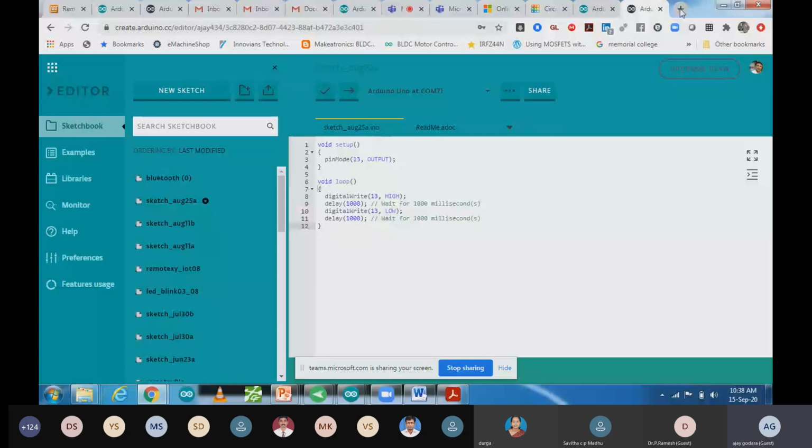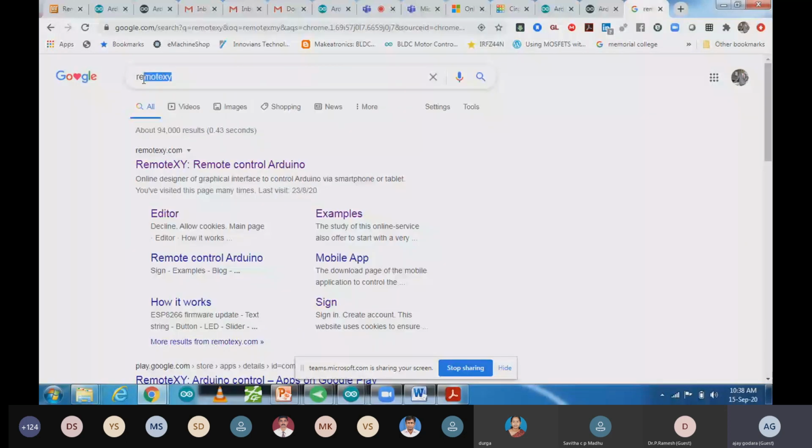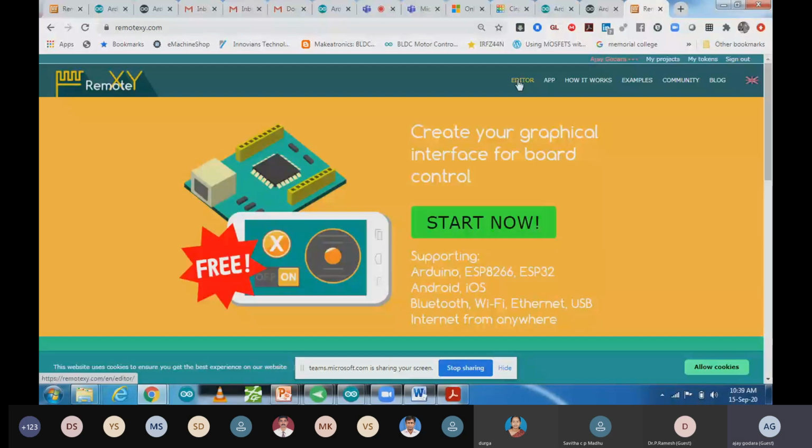The tool name is RemoteXY. You can search it on Google, remotexy.com, and after that you will be able to see it. I'm going to open it. This one is also open source, and you have to go to the editor. Over there you are going to make your customized mobile app.